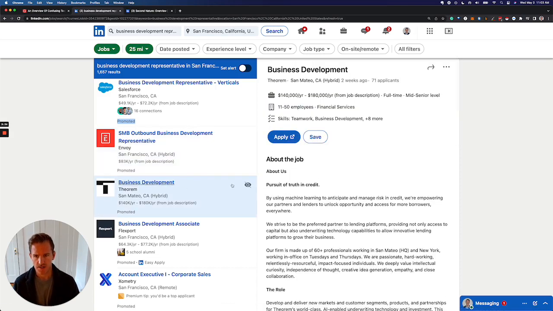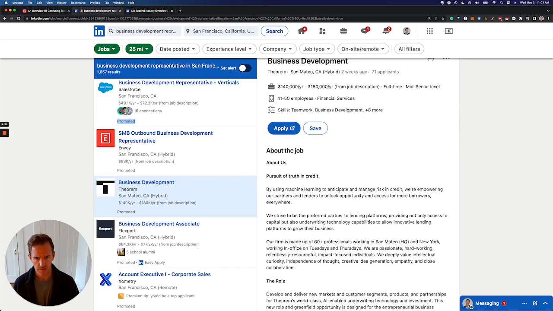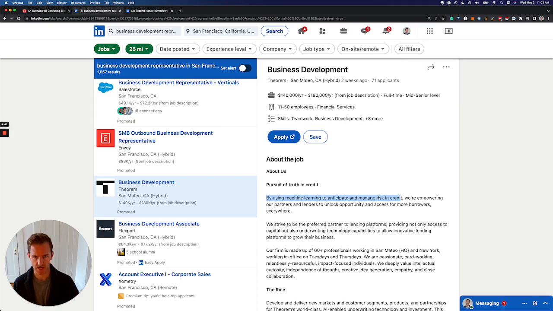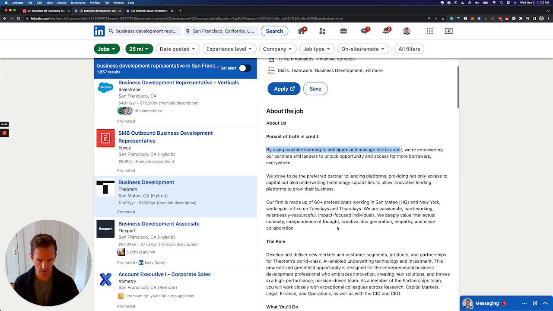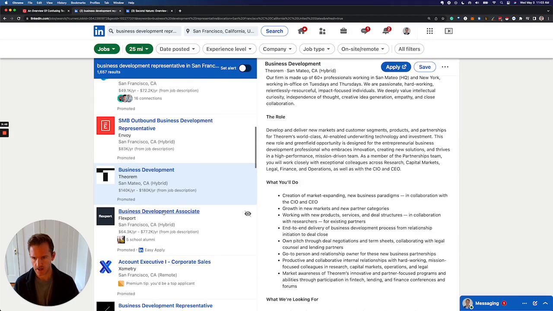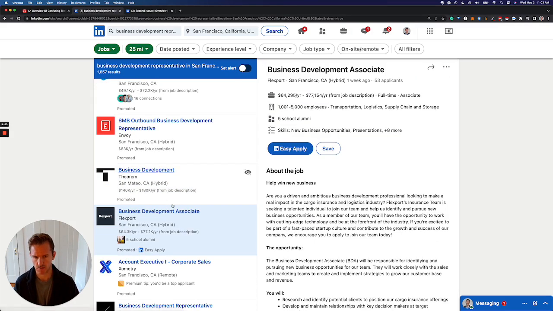Business development, it doesn't say representative, but the logo kind of looks like a tech company. Nope, financial services. Well, but they use machine learning. So this might be like a fintech company. You'd have to look more, AI-enabled underwriting technology. Okay, so this looks like a fintech company. So yeah, this is probably one that you could apply to as well. This one is interesting because it says associate, not representative.